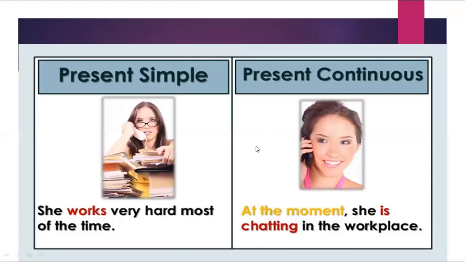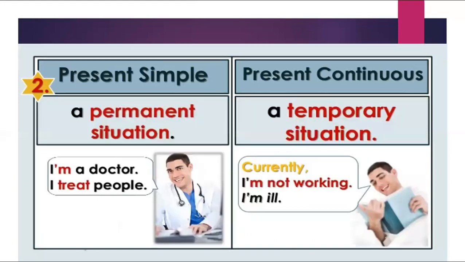Except some verbs like open, listen, happen, cover, answer, and so on. The second use of each tense: in present simple, you're going to talk about a permanent situation. When I say I'm a doctor, I treat people. But in present continuous, you're going to talk about a temporary situation. When I say currently I'm not working, I'm ill.